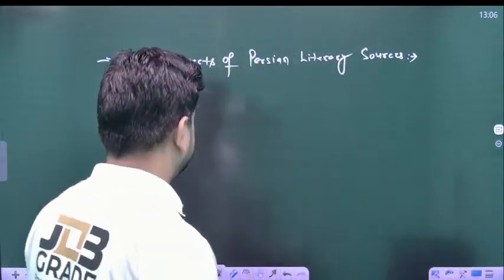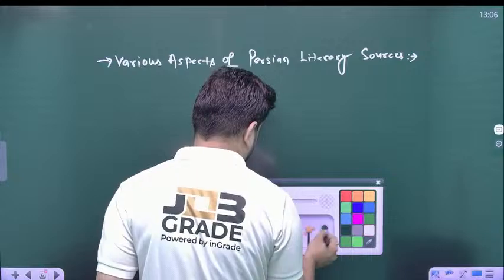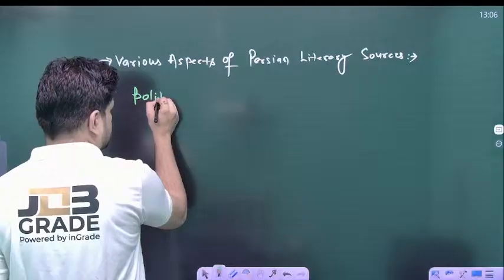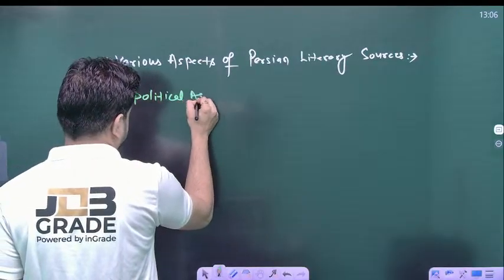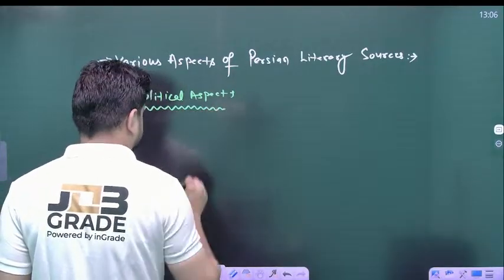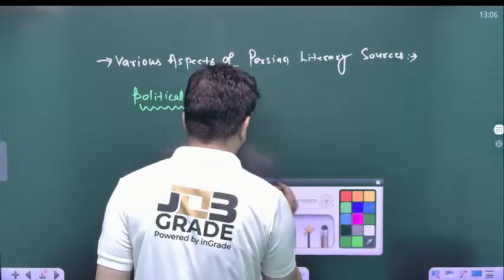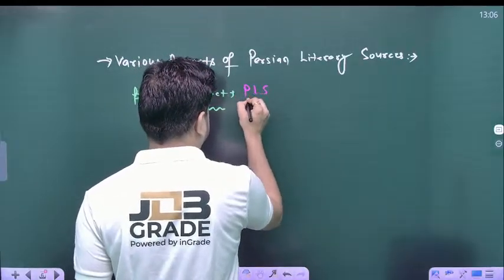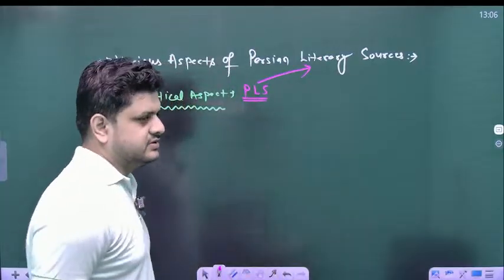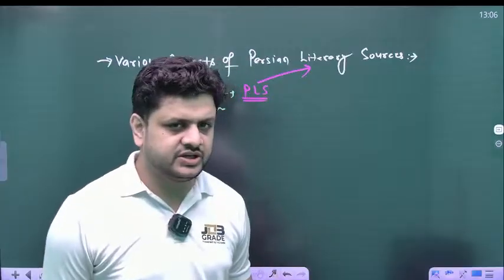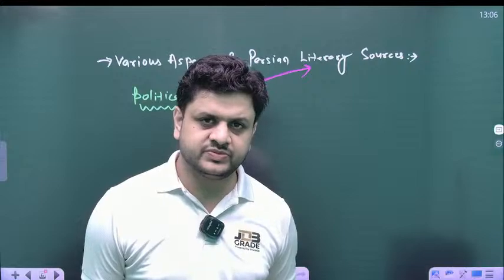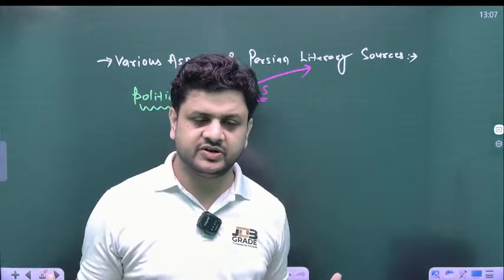First of all, we discuss the political aspect. These Persian literary sources, in abbreviation I'm writing PLS, the Persian literary sources, give the political happenings, the political scenario of the medieval time, right? The political happenings of the medieval time, right?